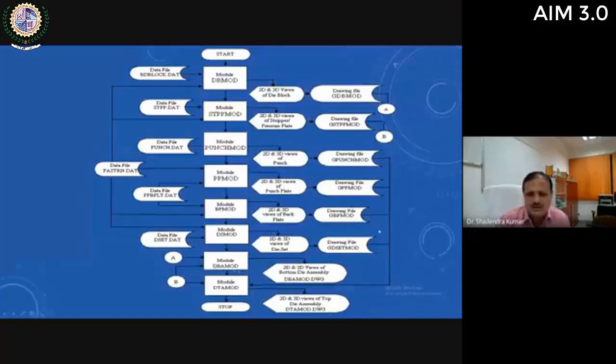Some drawings are used here and some other drawings are used in die top assembly modeling, and your final drawings will be 2D and 3D views of bottom die assembly and top die assembly. So this system is completely automatic. No input is required from the user. All inputs are taken from the database files which are generated during the execution of previous modules.